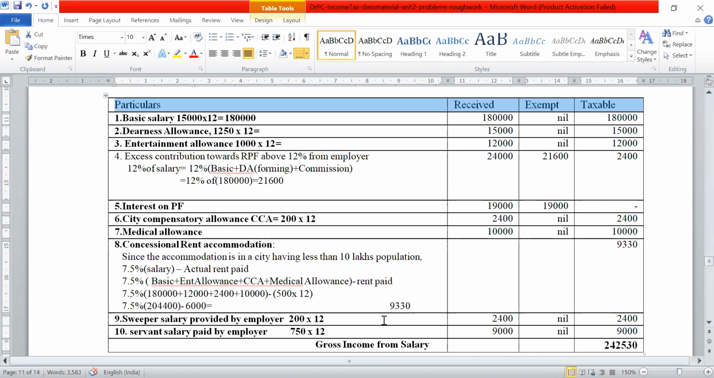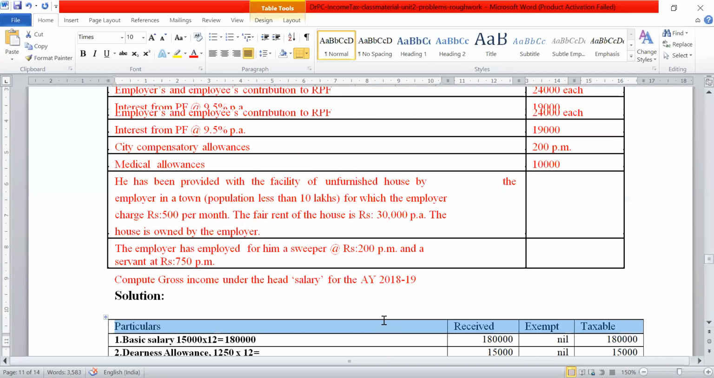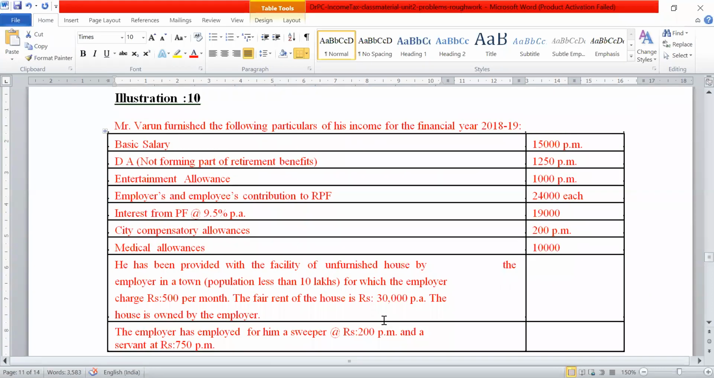So this kind of problems are important from the exam point of view. The same kind of problems might again come in the case study, as I said. So this was the problem given. A 10 marks problem definitely. In this, we had most of the allowances and perks, and it was a typical problem, in fact.